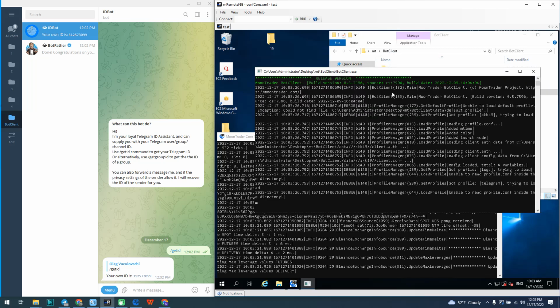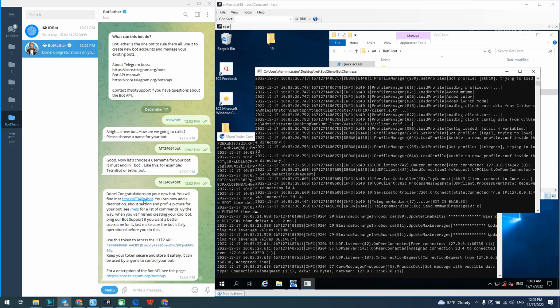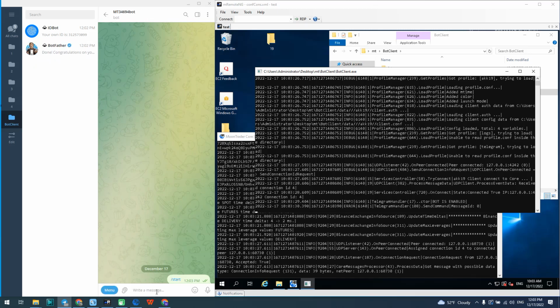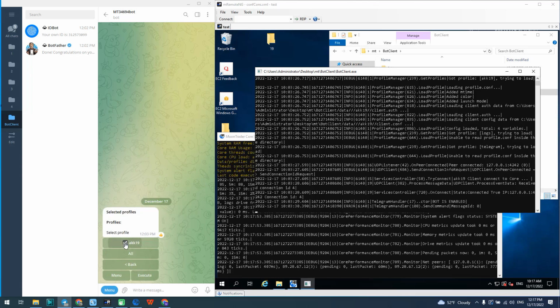Launch the BotClient and go to the Telegram bot. Here, we press Start and see the control tabs. We will analyze the tabs in order. The first tab is the profile. Here we have a list of all the profiles that we added to the BotClient. We can select all or only the necessary ones. This choice will determine which of our profiles will be affected by our actions in this bot.